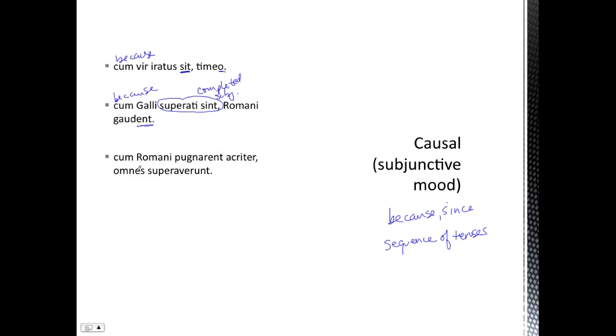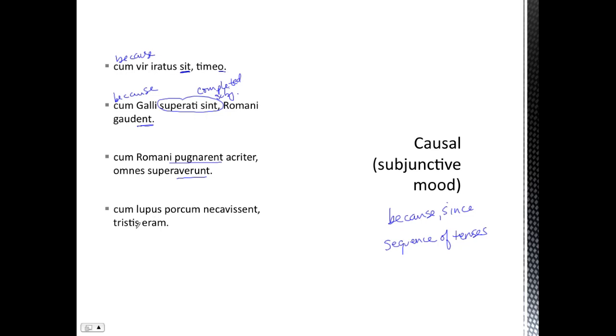Cum Romani pugnarent acriter omnes superauerant. Because the Romans fought sharply, they conquered everyone. Perfect tense here, past tense, we're in secondary sequence, so we've got the imperfect subjunctive there. And again, because. Or cum lupus porcum necavisset, tristis eram.